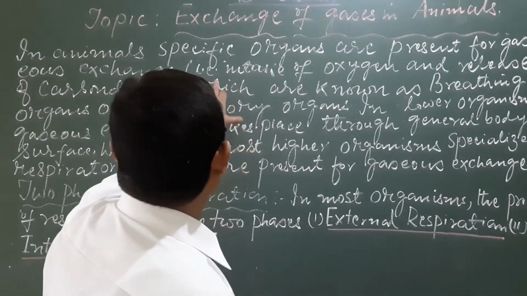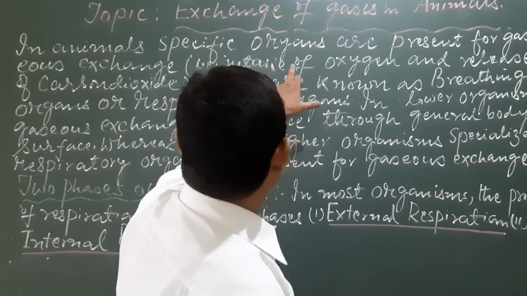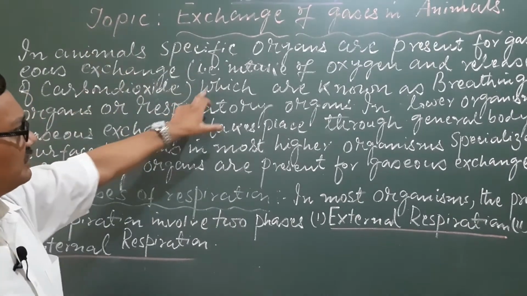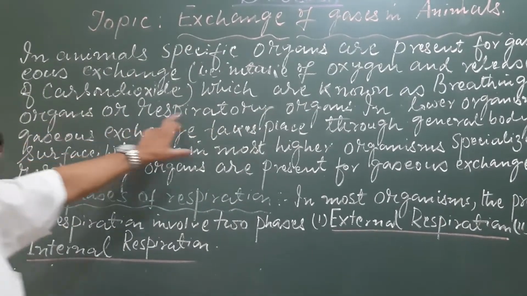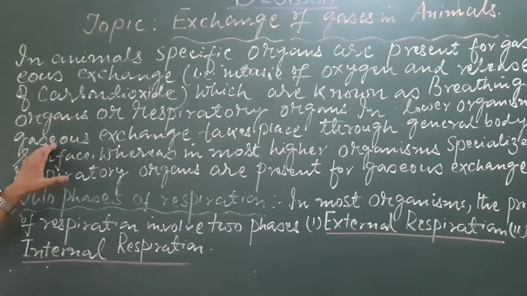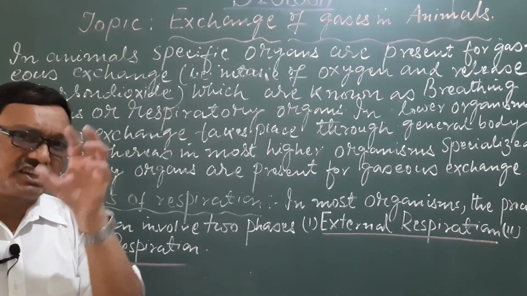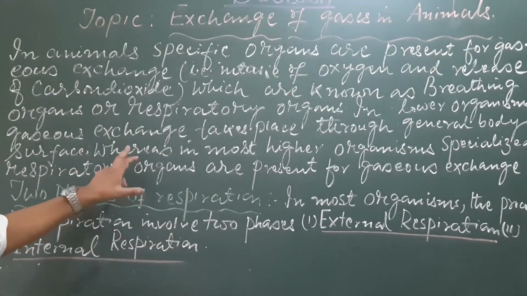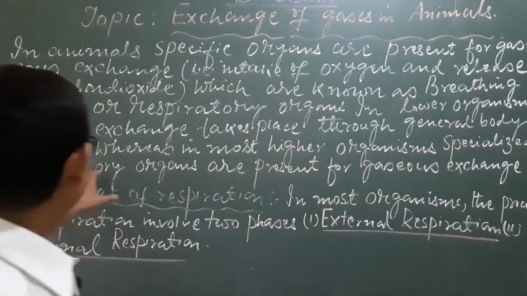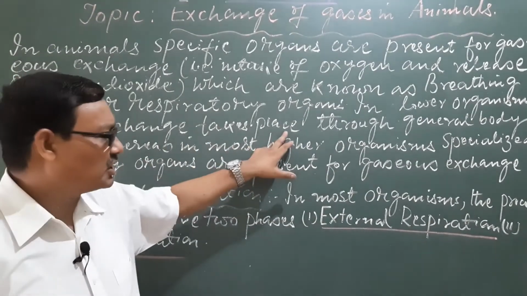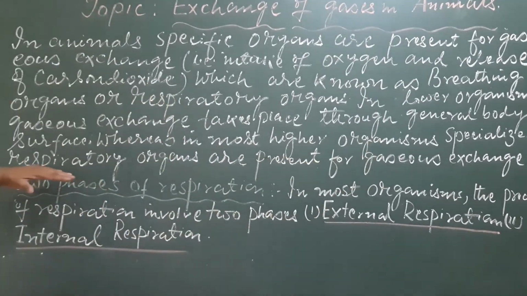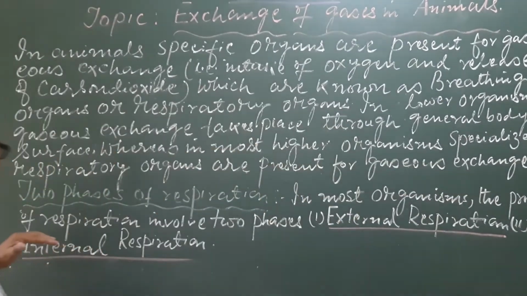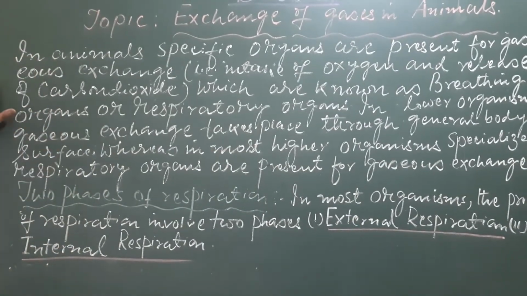Now again see here, intake of oxygen and release of carbon dioxide is the exchange of gases, which is done by what are known as breathing organs or respiratory organs. In lower organisms, gaseous exchange takes place mainly through the entire general body surface, whereas in most higher organisms, specialized respiratory organs are present for gaseous exchange. This is the fact about gaseous exchange.